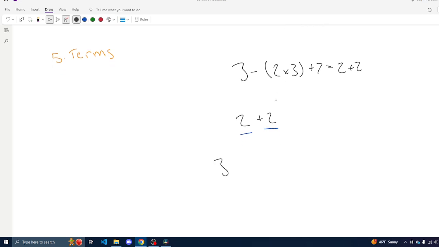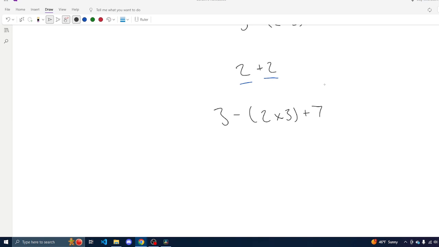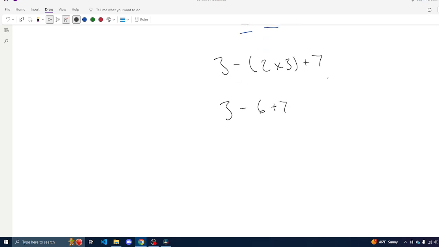And then on the left, we have 3 minus 2 times 3 plus 7. It's important to note here that subtraction can be thought of as adding a negative number. So if we simplify this into 3 minus 6 plus 7, then we can rewrite this as 3 plus negative 6 plus 7.